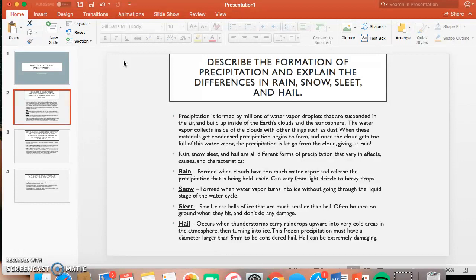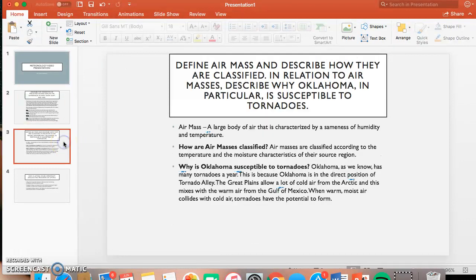Now, on the other hand, hail occurs when thunderstorms carry raindrops upward into very cold areas in the atmosphere and then turn into ice. This frozen form of precipitation must have a diameter larger than 5 millimeters to be considered hail. Hail can be very damaging, as we know, to roofs, to cars, to just anything that's laying out during this hailstorm, as we know here in Oklahoma.